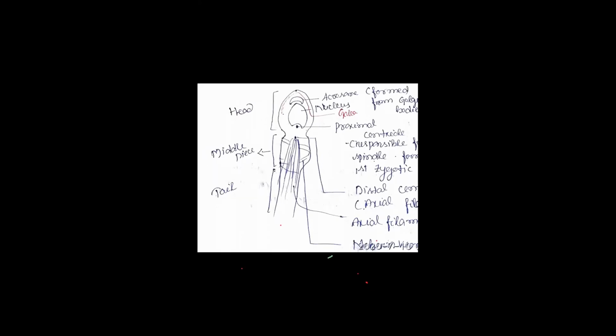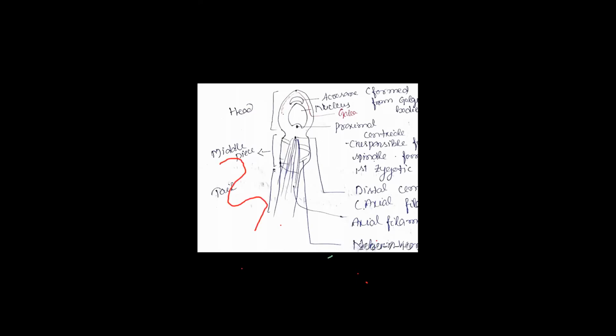The middle part, the middle piece, is having the mitochondria. Do you see the coil-like structure?